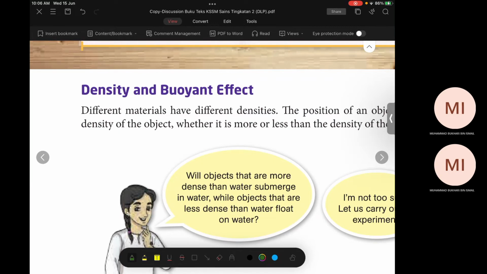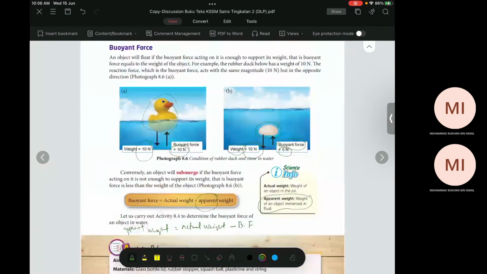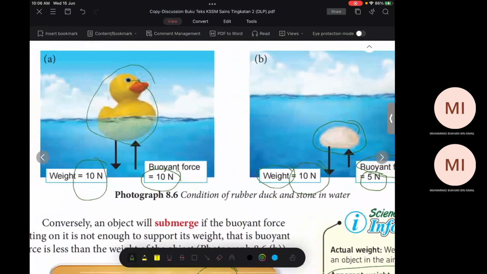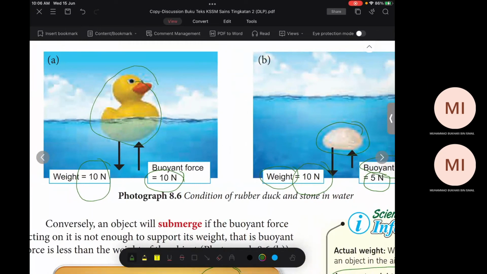The weight could be the same. Maybe this one is 10 Newton, and another one is also 10 Newton. You saw just now that the weight is the same. The weight of the duck is 10 Newton. The weight of the stone is also 10 Newton.